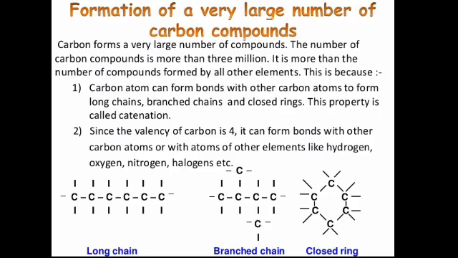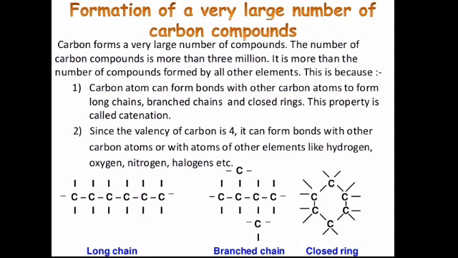Formation of large number of carbon compounds. Carbon forms a very large number of compounds and their number is more than 3 million. That means there is a huge number of carbon compounds that are formed by it. So why carbon forms such a large number of compounds?